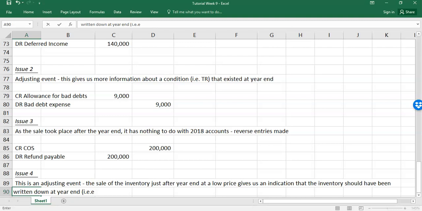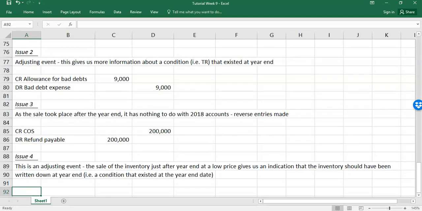This is the language they use in the standard: a condition that existed at the year-end date. So what an adjusting event says is you're getting new information after the year-end that tells you about something that was there at the year-end.